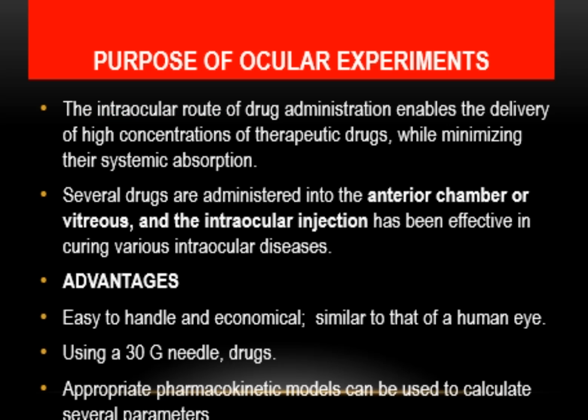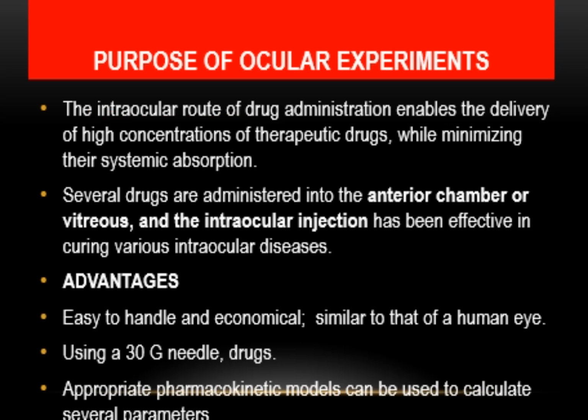Purpose of ocular experiment. Basically, these experiments are designed to determine the drugs which are meant for ocular administration. That means with this experiment we can easily analyze the effects of newer drugs whose main purpose is to be used in the eye.